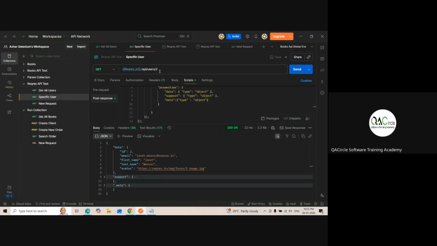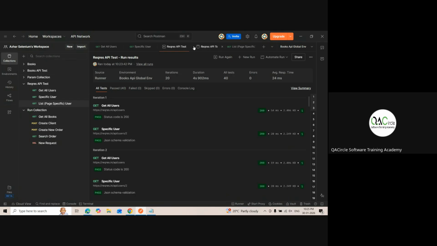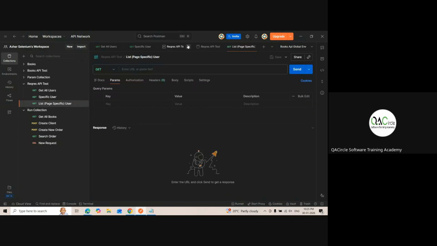Now, specific user gave 2. Now, this one, I'll just write list user. List or page specific user. Okay, now here, let me open this. I know I don't need the test here. I'll use the same. I hope headers would have been automatically populated.